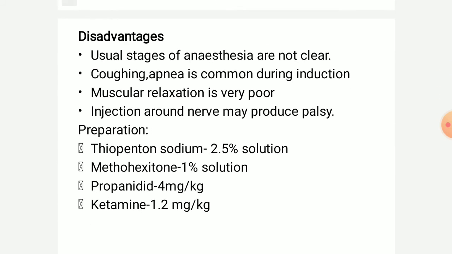Disadvantages are that the usual stages of anesthesia are not clear. In a previous lecture, we discussed the various stages of anesthesia. So these stages are not clear in these non-volatile anesthetics. Coughing and apnea are common during induction. It causes coughing and apnea, which means difficulty in breathing occurs. Also, muscle relaxation is very poor and injection around a nerve may produce palsy, which means paralysis.